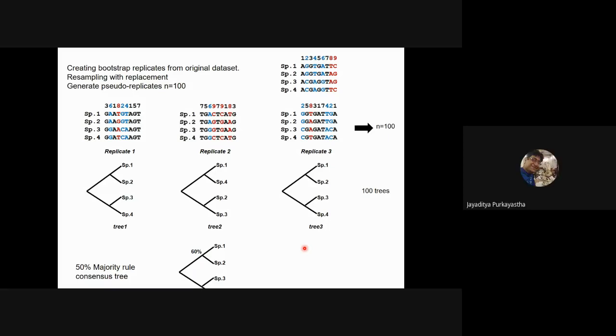So whatever bootstrap value we see, like if we put bootstrap value to 1000, and it says 70, that means 700 trees were generated with that relationship, right? Correct. 700 times that relationship was retrieved would be the better way to put it.